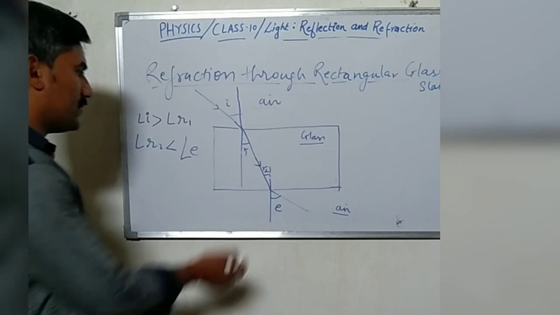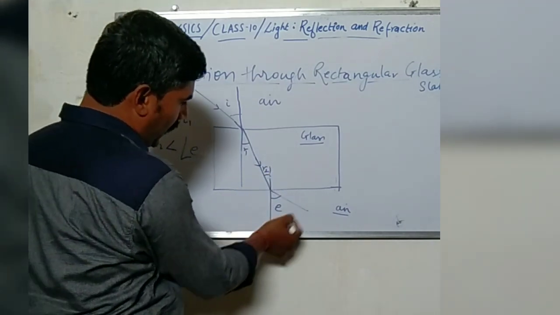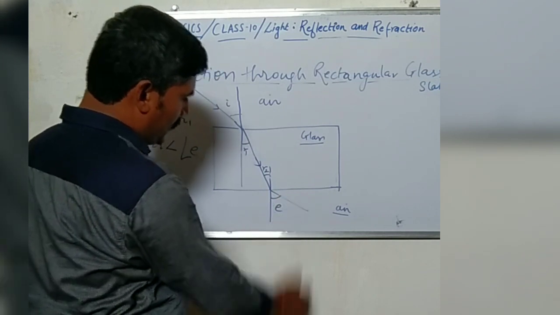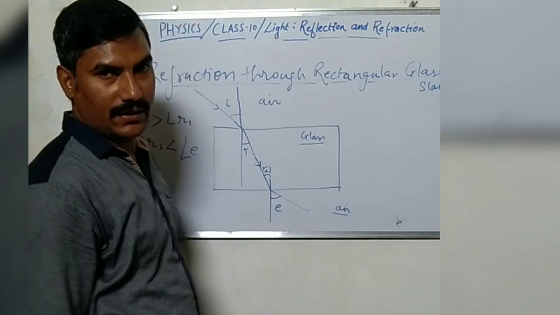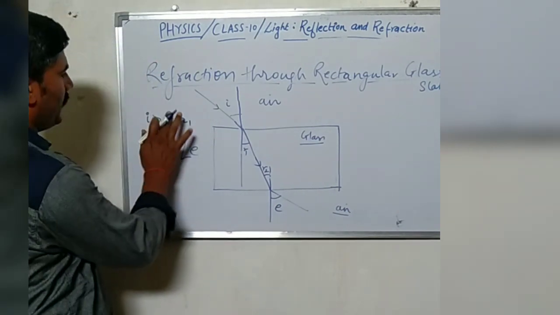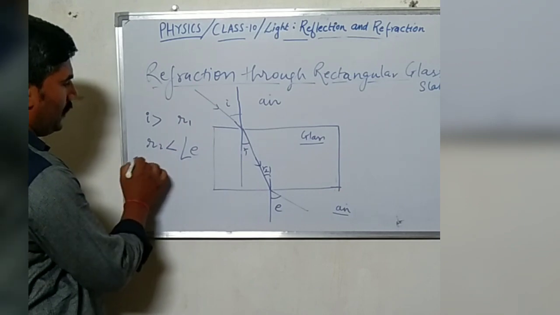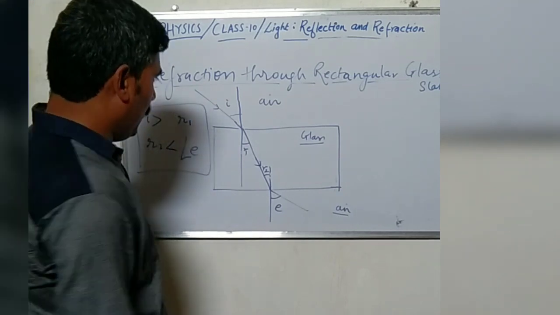Why is it so? Because angle r2 is in the denser medium and the angle of emergence is in the rarer medium, that is air. So the angle r2 will always be less than the angle of emergence. We must remember all these things.